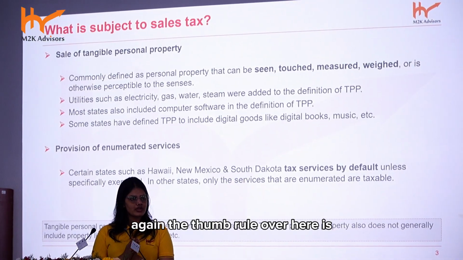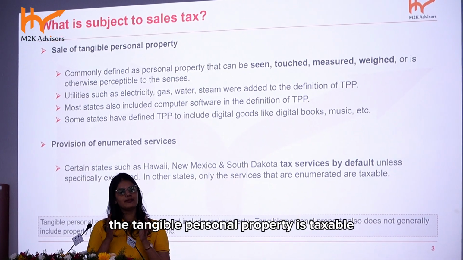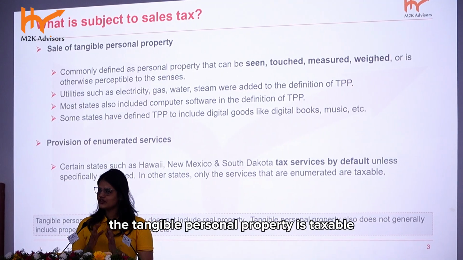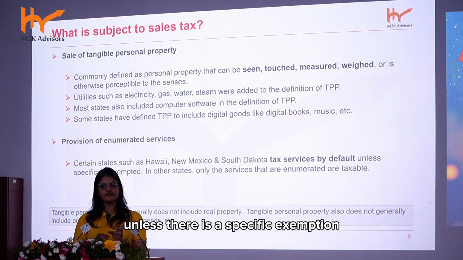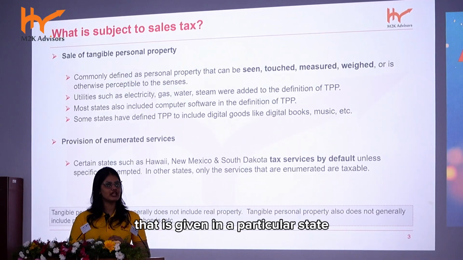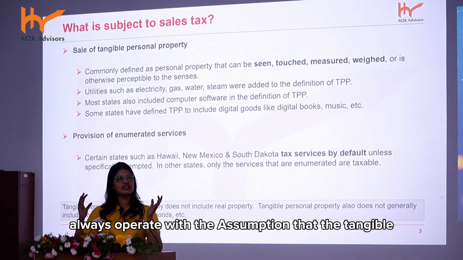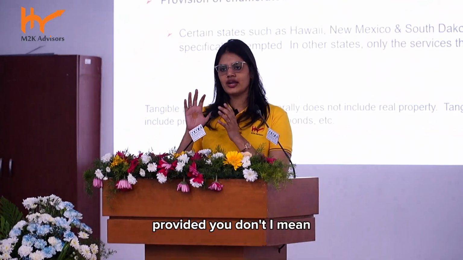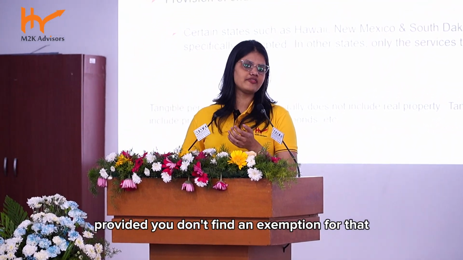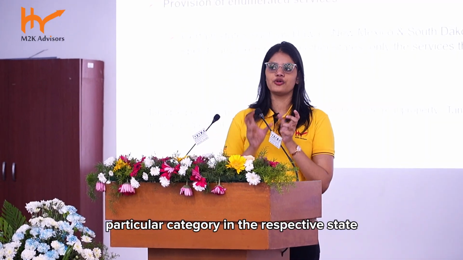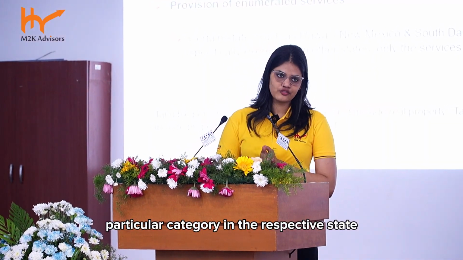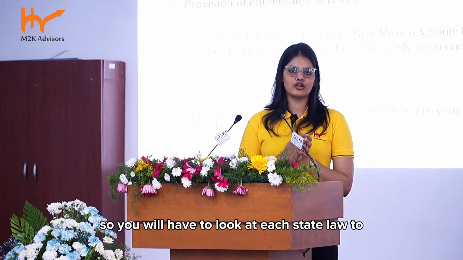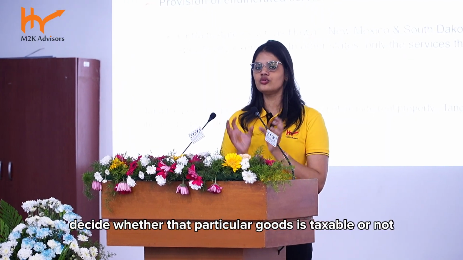Again, the thumb rule over here is that tangible personal property is taxable unless there is a specific exemption given in a particular state. So always operate with the assumption that the tangible personal property may be taxable, provided you don't find an exemption for that particular category in the respective state. So you will have to look at each state law to decide whether that particular good is taxable or not.